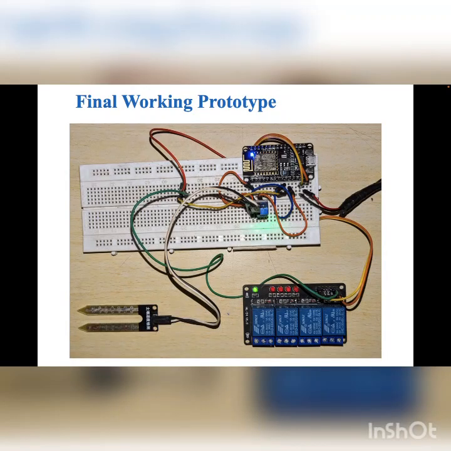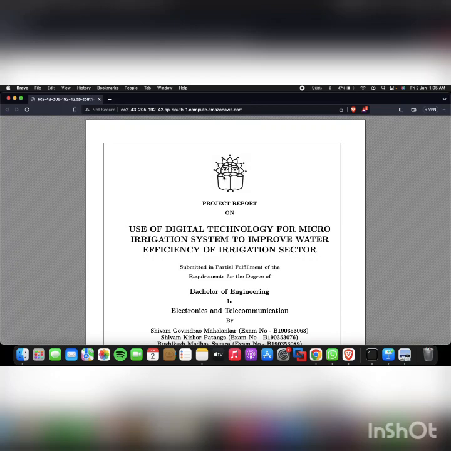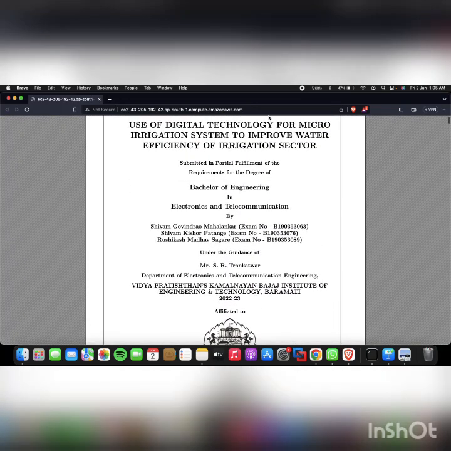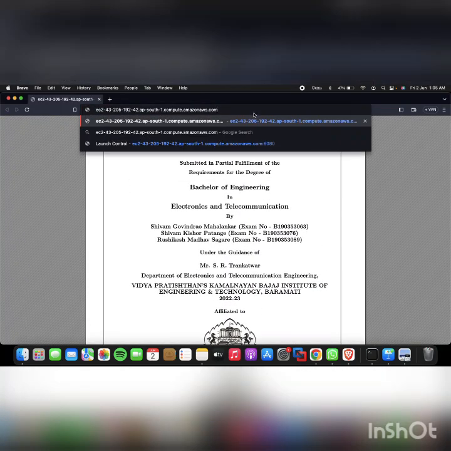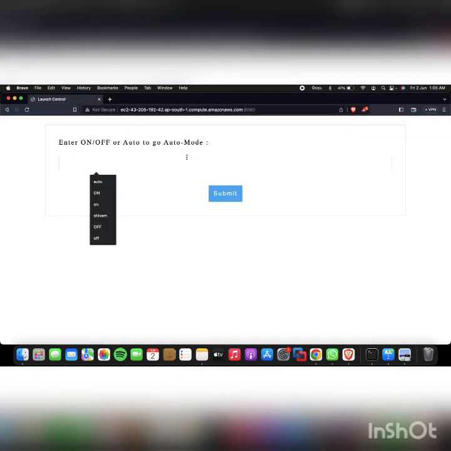As shown in the picture, this is the final working prototype of the project. As we can see, all the sensors, that is the moisture sensor and 5-volt relay switch, are shown in the photograph. And for the manual operation, we have given these links, from where we can first go to those links and see our project report. If we add port 8080 at the end, then we can go to the control panel.